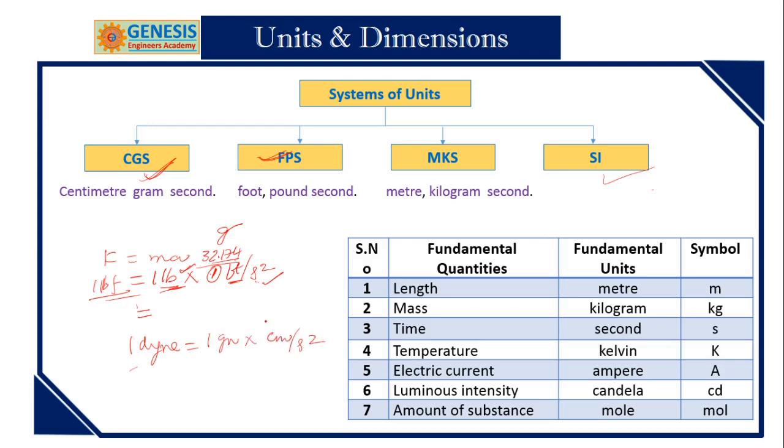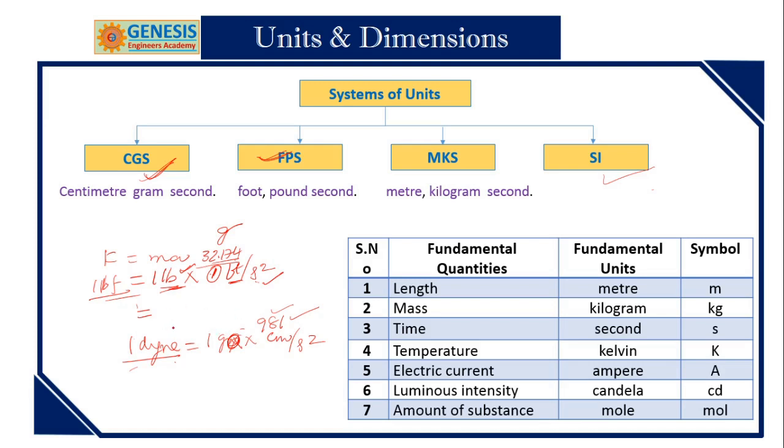The value of g is 981. So 1 dyne means a force acting on 1 gram of mass able to produce 981 centimeter per second square acceleration. In this manner, we have to convert one system into another system.